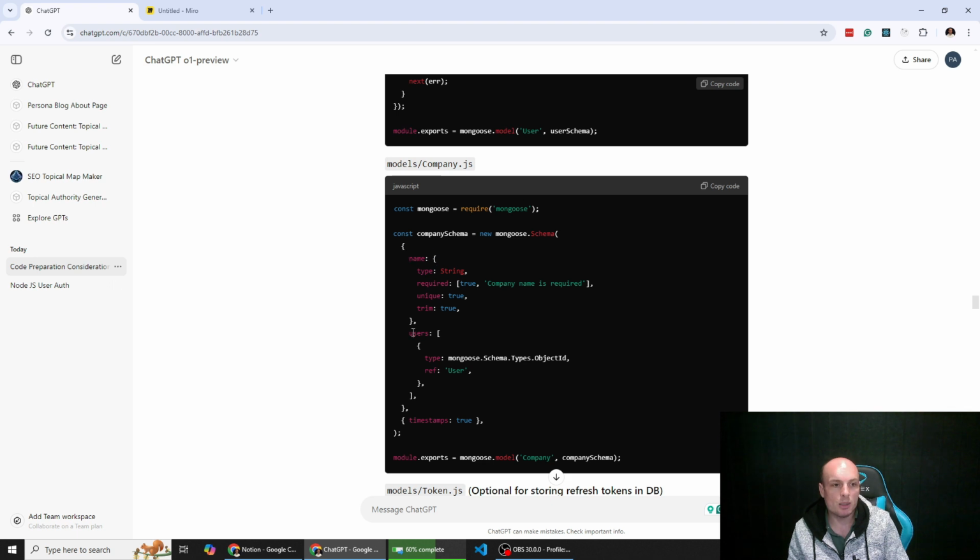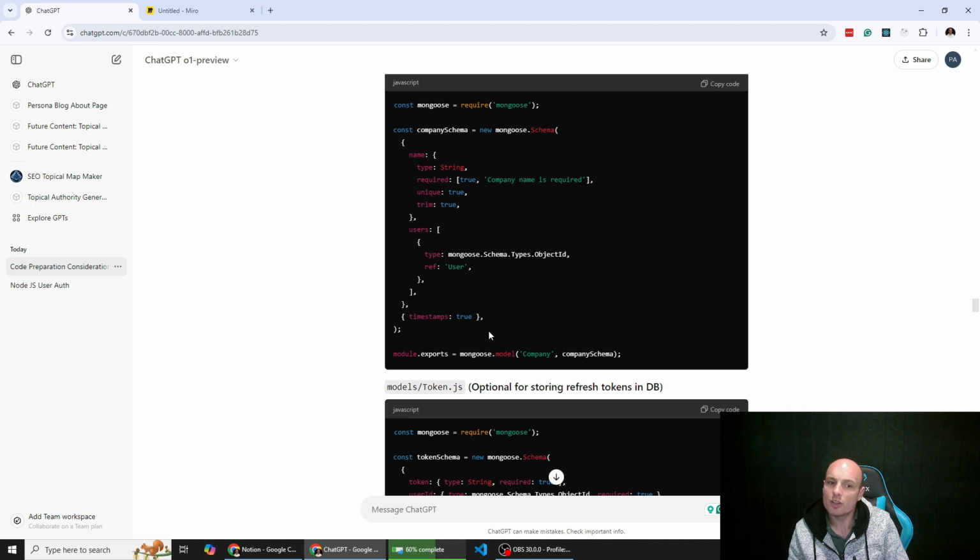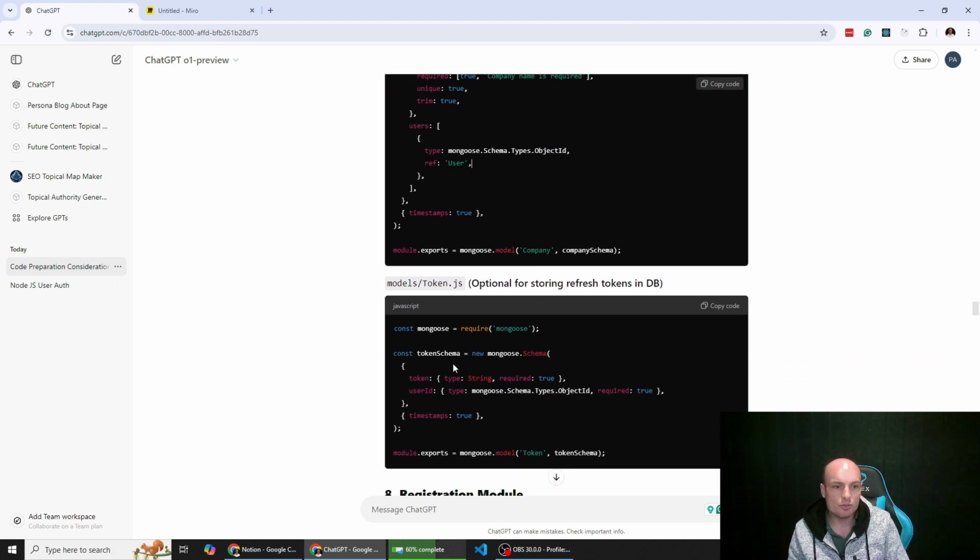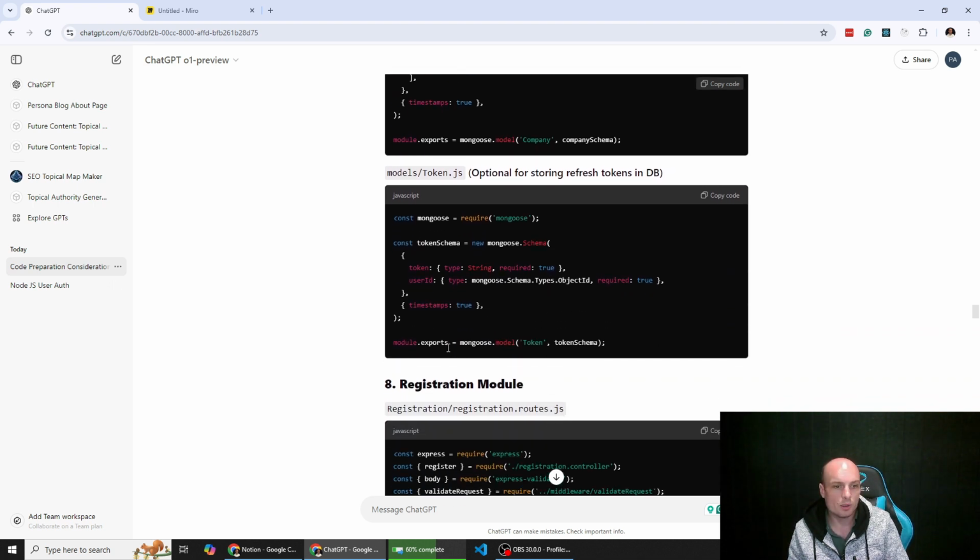Here's our company schema. So we've got our company name. Each company can then have users. So again, we're referencing, this is an array. You can tell that by the square brackets, an array of users. Each user has an object ID. So that's fantastic. Optional for storing refresh tokens in the database if we want to do that.